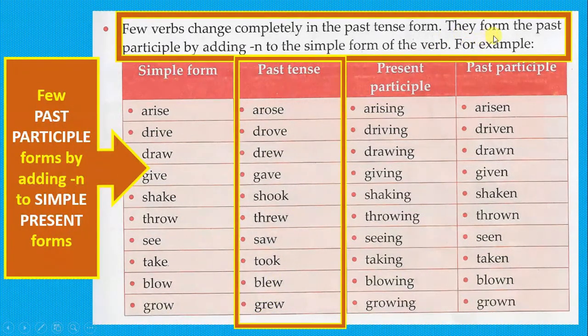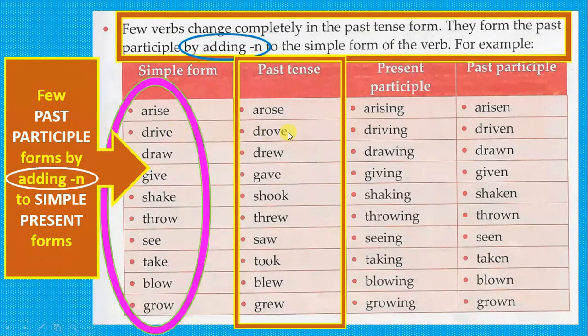They form the past participle by adding n to the simple form of the verb. For example, arise plus n becomes past participle arisen. Drive plus n becomes driven.